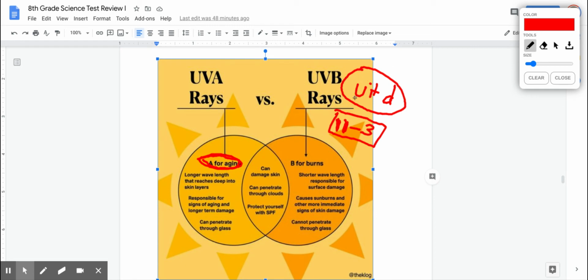You don't have to spend too long in the sun to get vitamin D. 20 minutes. Even less. 20 minutes out in the sun gives you enough vitamin D. Now, even though it's 11 to 3, you still don't get these UVB rays in New York.